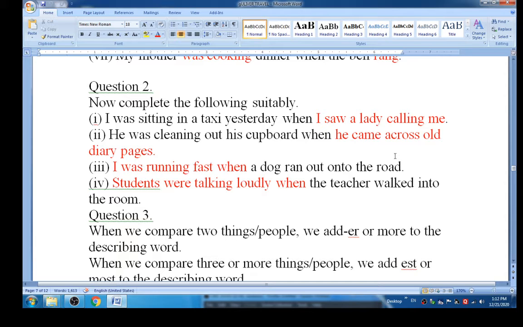Students, in the last session we have seen that when one thing was going on, the second thing happened. So as per that, just now complete the following question. Now complete the sentences suitably.